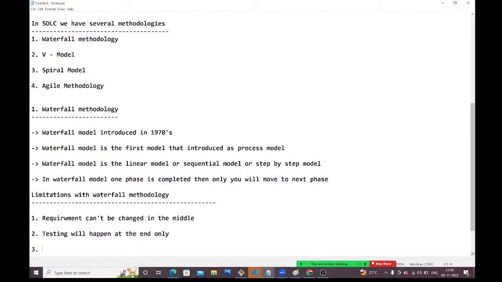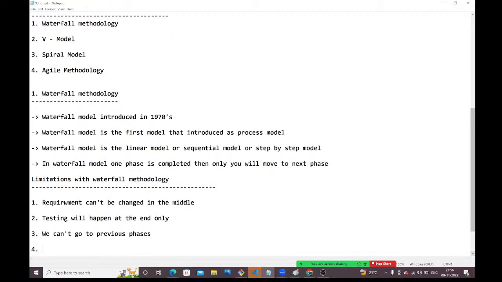Next problem: we can't go to previous phases, guys. Next, in the waterfall model, risk is very high.